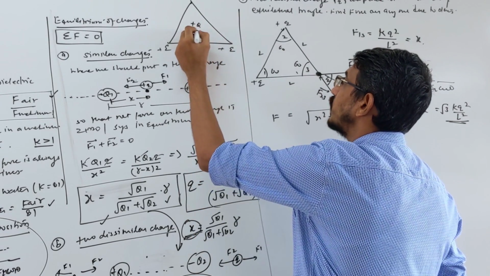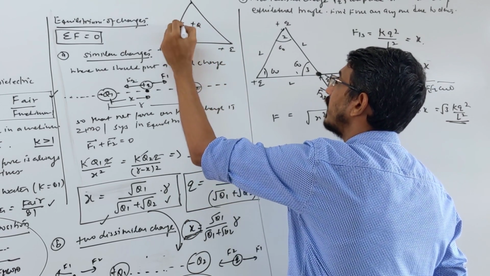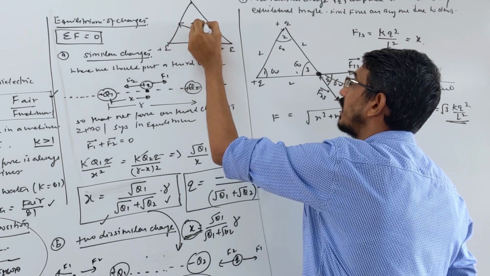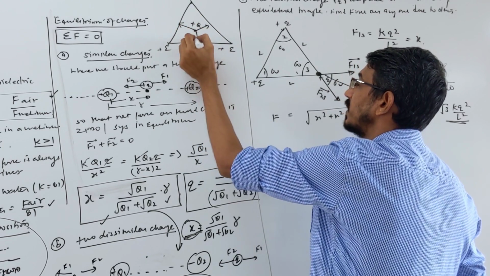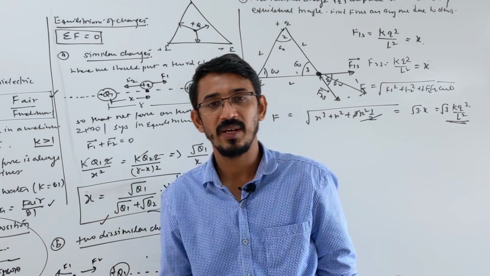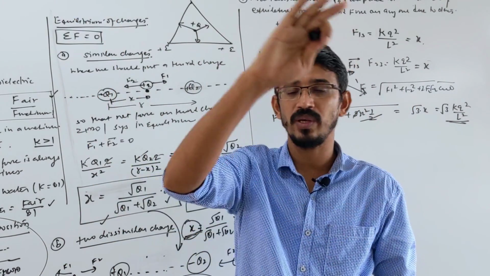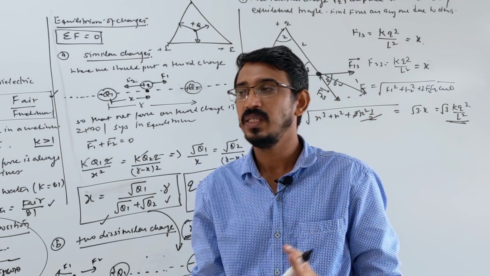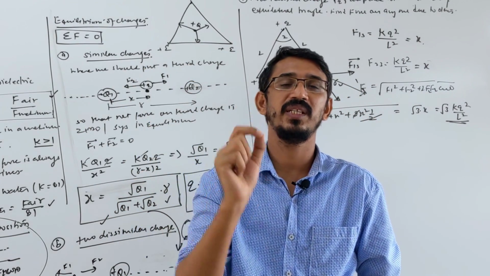You can solve this the same way. You find the force between each pair of charges. They are repulsive, in that direction, and that direction, and that direction. If they are asking for the net force on the center charge, it is directly 0. If you have a symmetrical picture and similar charges are placed, all positive or all negative with the same magnitude, then the net force on any charge placed at the center is always 0.